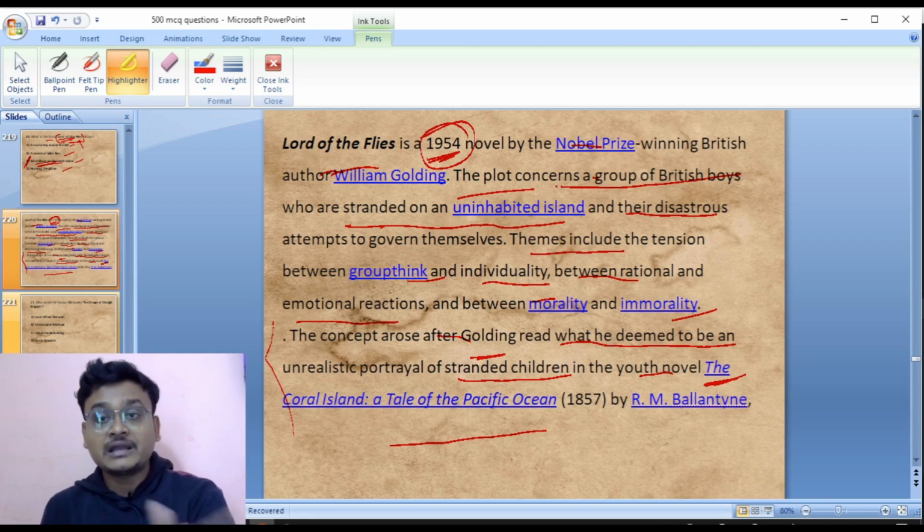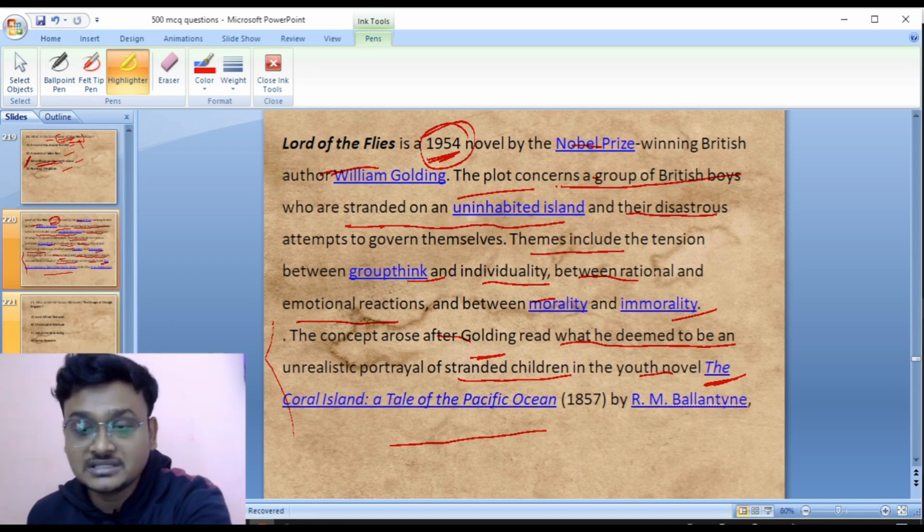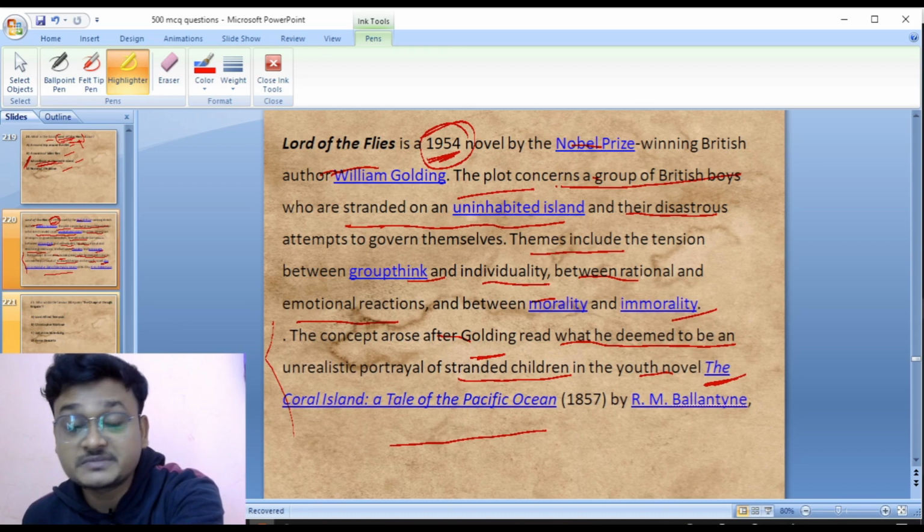It was published in the year 1954, and William Golding is a Nobel Prize winning British author. So Lord of the Flies is a very important novel from the perspective of the exam. So let's move to the next question.